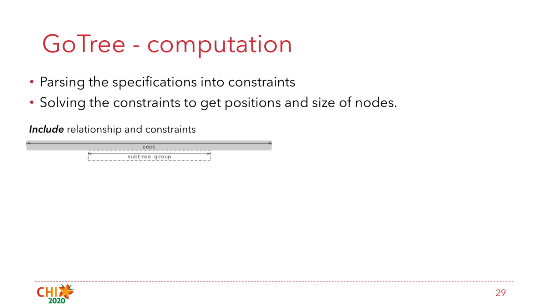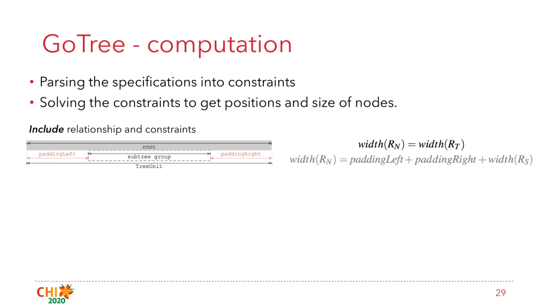And I will use include and flatten relationship along the x-axis as examples to explain our method. Include relationship indicates the relative positions between root and subtree group. Parsing the relationship can get 2 constraints. The first constraint is that the width of root is equal to the width of the whole tree unit. The second constraint is that the width of root is equal to the sum of subtree group and left padding, right padding.